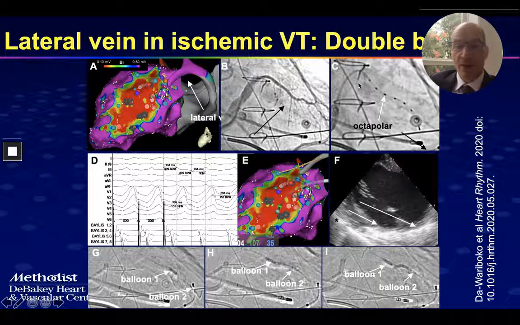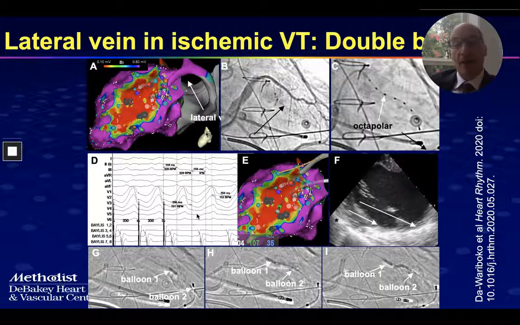But when we advance a small caliber octopolar catheter, the EP Star here, we can see that this catheter goes beyond the geometry, into the epicardial aspect of the scar. By entrainment mapping, we could demonstrate that the distal electrode was part of the circuit, with a perfect post-pacing interval, stim to QRS identical to the signal to QRS, and all those good indicators of presence in the